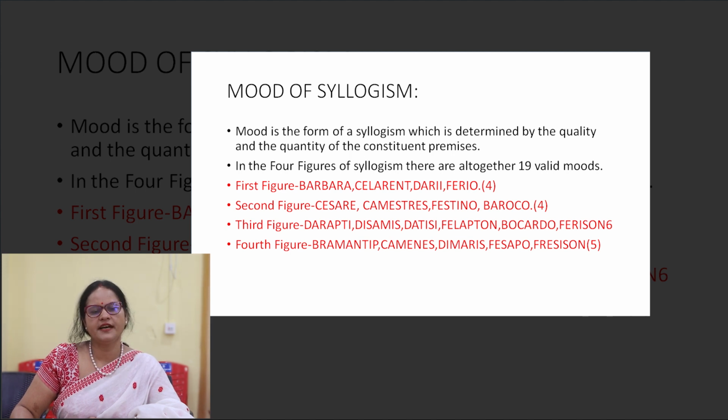The valid moods of the first figure are Barbara, Celarent, Darii, and Ferio. The valid moods of the second figure are Cesare, Camestres, Festino, Baroco. The valid moods of the third figure are Darapti, Disamis, Datisi, Felapton, Bocardo, and Ferison. The valid moods of the fourth figure are Bramantip, Camenes, Dimaris, Fesapo, Fresison.